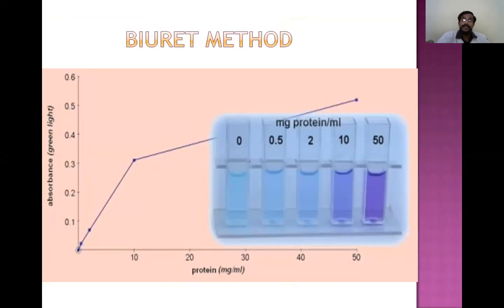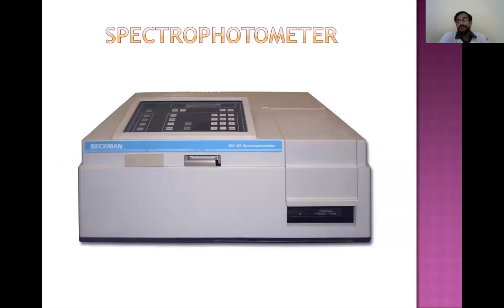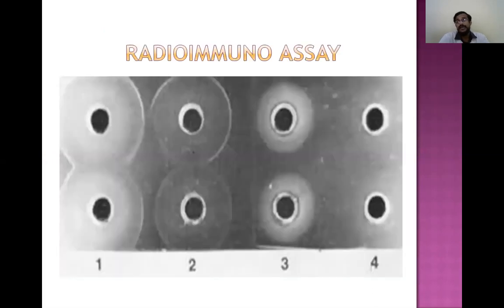And the Biuret method we had already done in the practicals. Biuret reagent is added, and depending upon the intensity of the color, the quantitative estimation of protein is done. The spectrophotometer is just like a colorimeter, but the difference is it can assess ultraviolet radiation also, whereas in the colorimeter we work only on visible radiation. So the spectrophotometric method is also used for quantitative estimation of proteins.